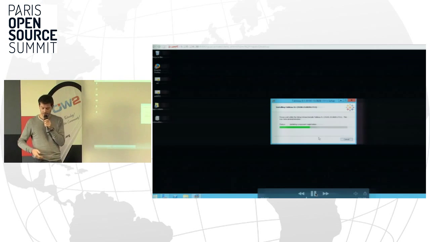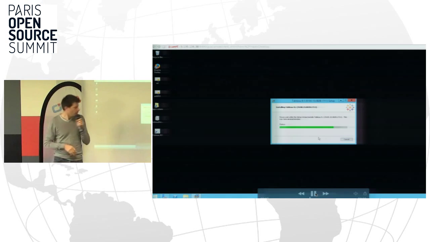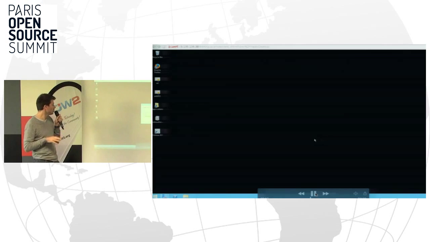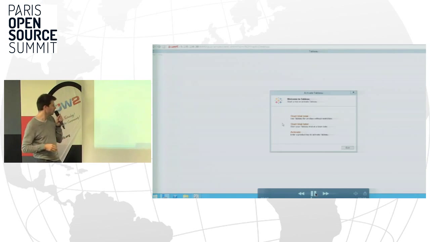It's the same process as if you install it on your laptop, but here you install it on the virtual machine that will be shared by all your end users. It will take just a minute to install, and here we go. There is the shortcut.